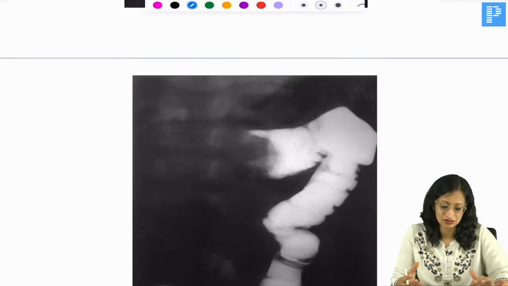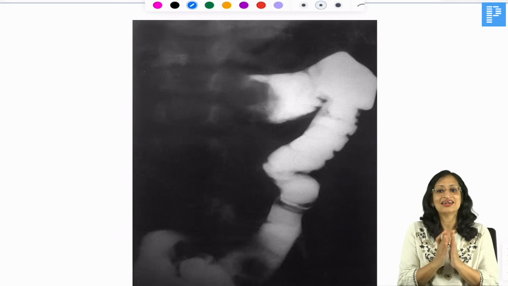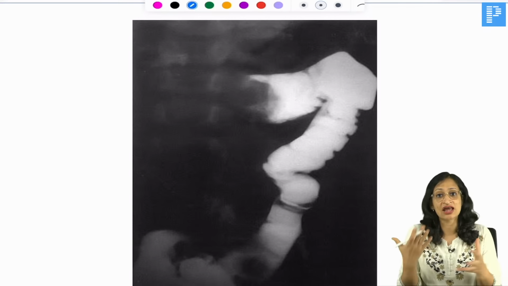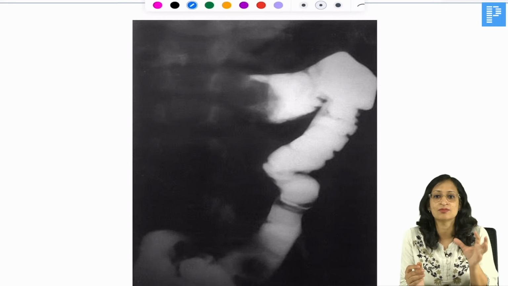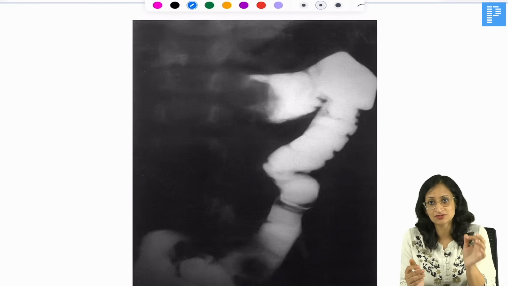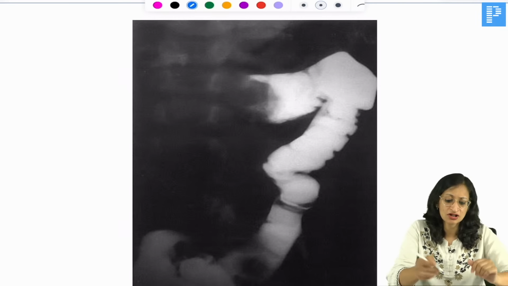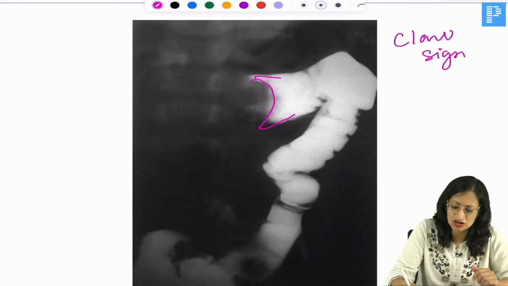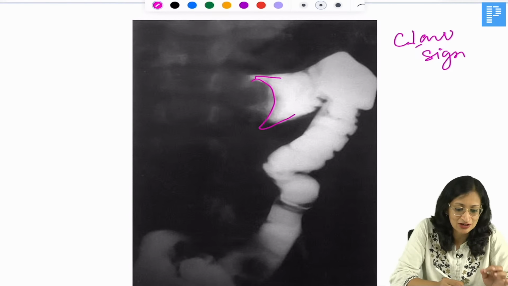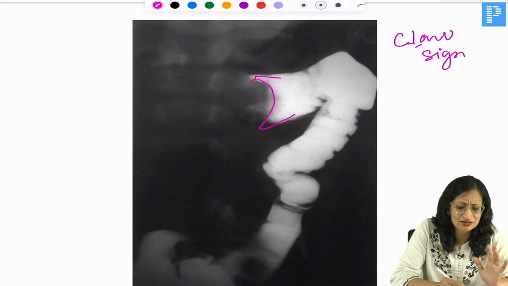Okay. What do you see here? In a child, an infant who presented with recurrent episodes of crying, red currant jelly stools and an abdominal mass. So that is a typical triad, and you did a barium enema. You can see the typical claw sign. With the typical case scenario that I mentioned, the diagnosis here becomes, very good, Gaurav, Muhammadul, Kia, Karthika.